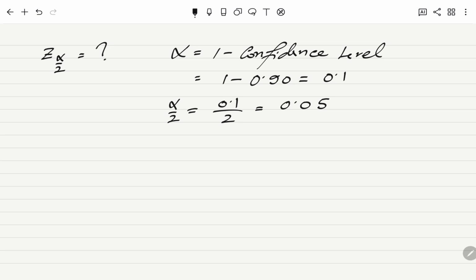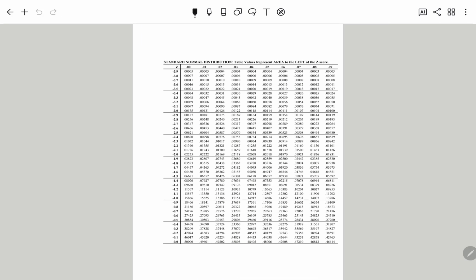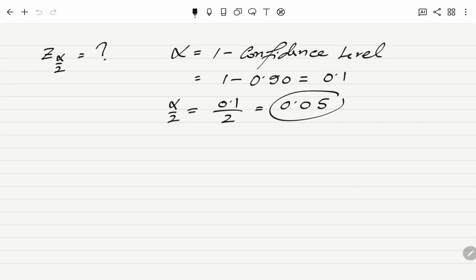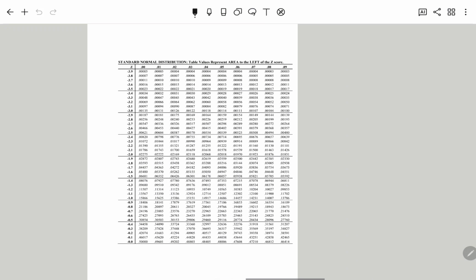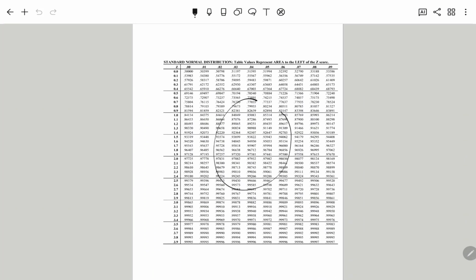So now we're going to go to the z table and then find the corresponding z value, or the critical value, for a probability of 0.05. Okay, so if you look at the z table here, guys, we have the negative side here and the positive side here. So you guys can see this is the positive side and this is the negative side. But I can see that for a probability of 0.05, these are all probabilities above 0.5, so it's going to be on the negative side.